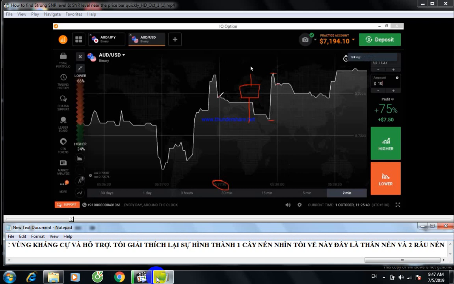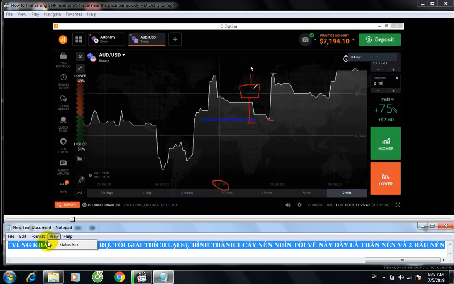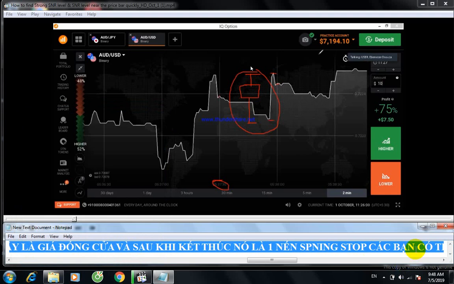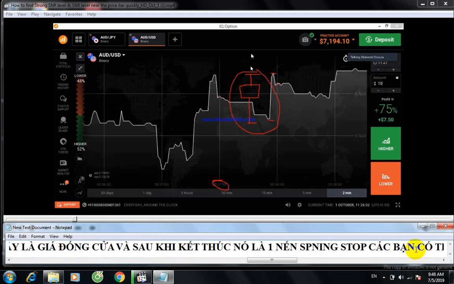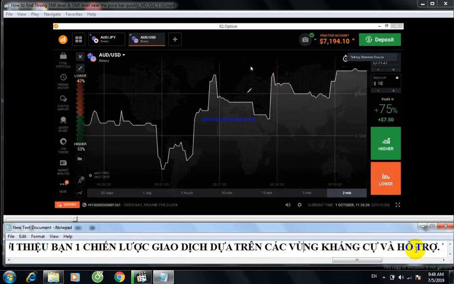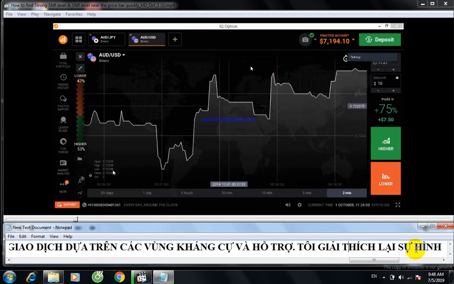This candle started from this point, and this is low point, this is high price point, this is closing price. If you combine all these 4 points, the candlestick will form like this, right? Yeah. So this is the introduction of candlestick. This will maybe be a green candle. Just wait. Yes, this one is a bullish candle.